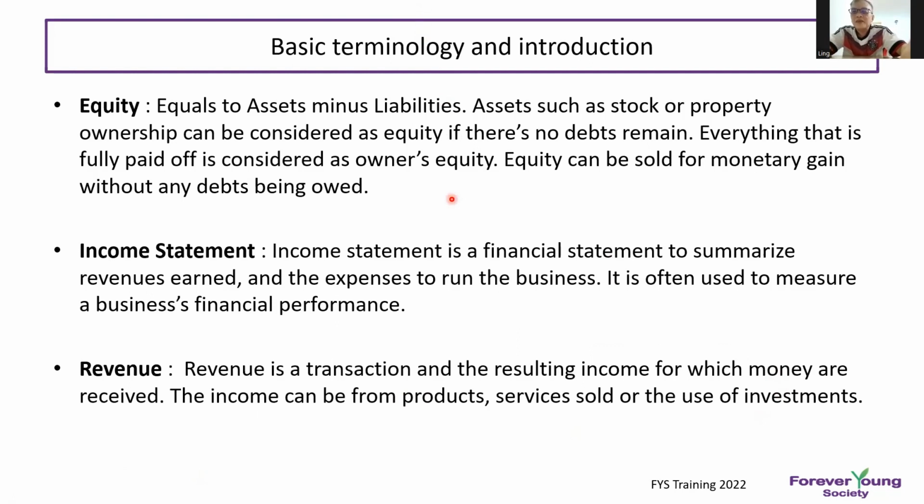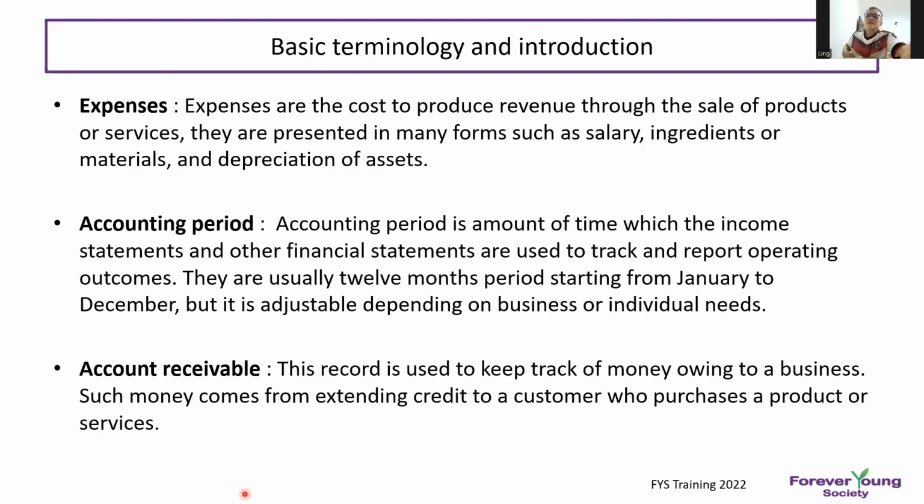Income statement. The income statement is the financial statement that summarizes revenue earned and expenses to run the business. Normally the income statement comes out with the revenue minus the cost of sales, after which they come out with the gross profit. Later on we will show you an example. The next one is revenue. Revenue is the business you generate from product or service. The use of investment, where you put some money for investment purposes, is also called revenue.